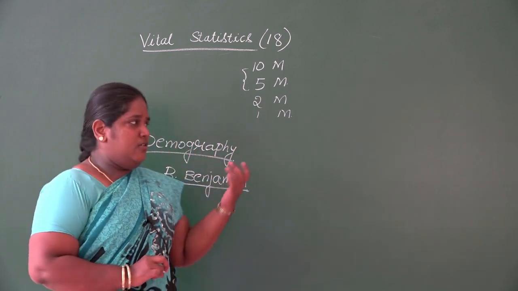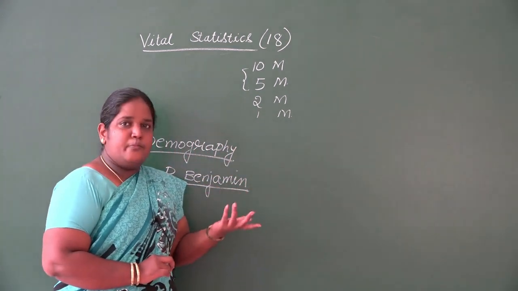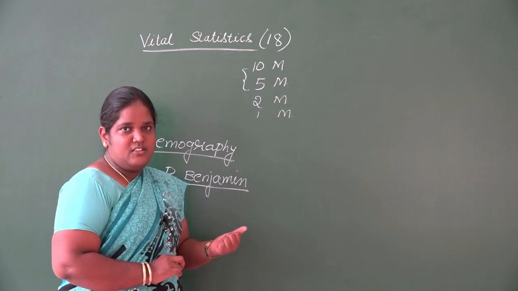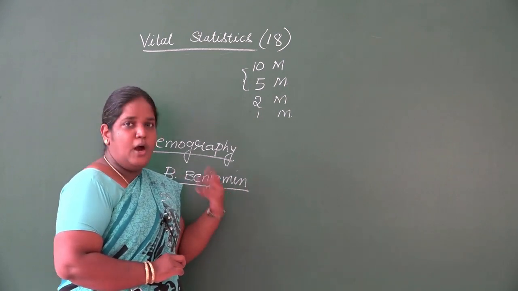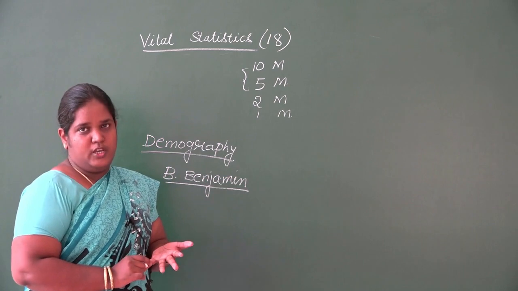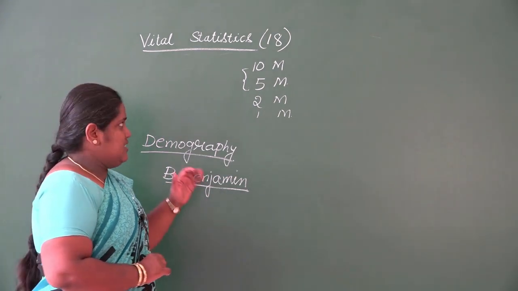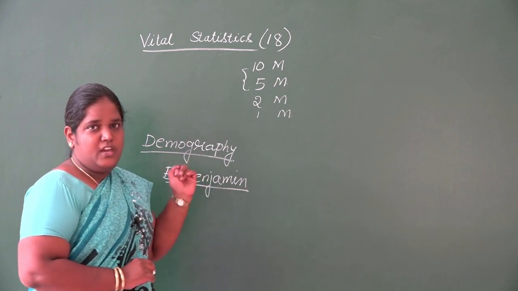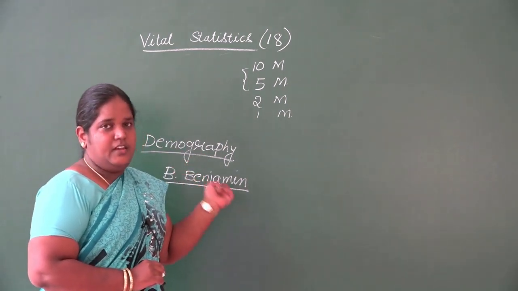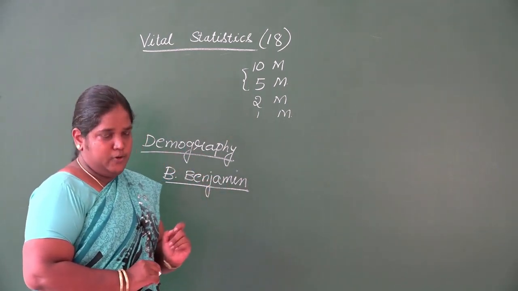Here we can study how the population is growing or what is happening in the population. That is vital statistics, where we record the data and then do the analysis.